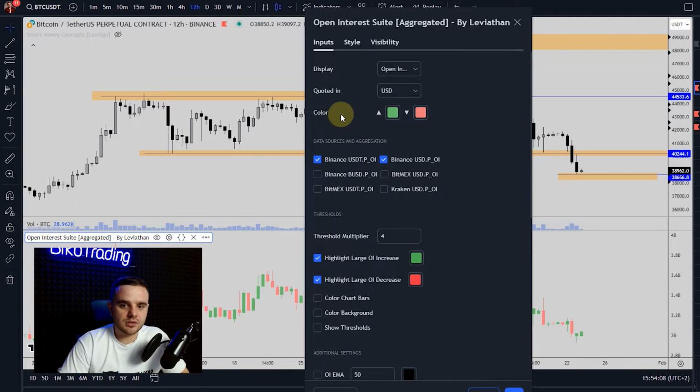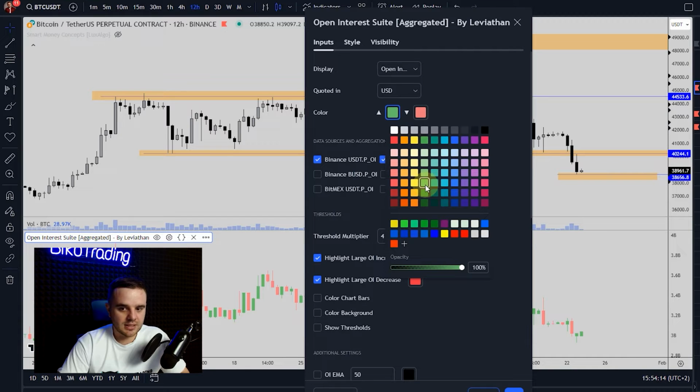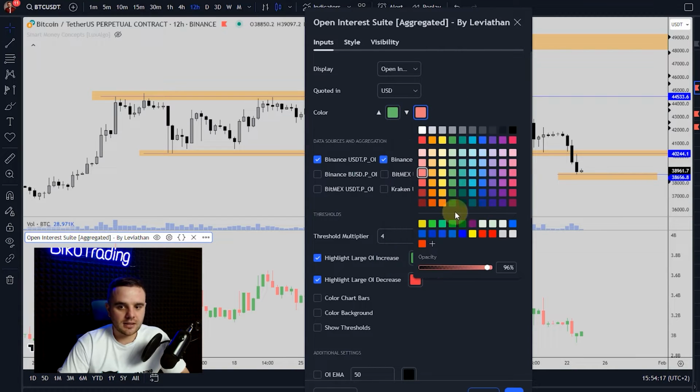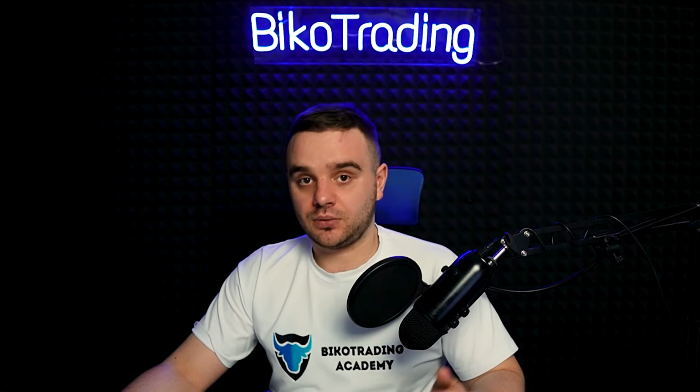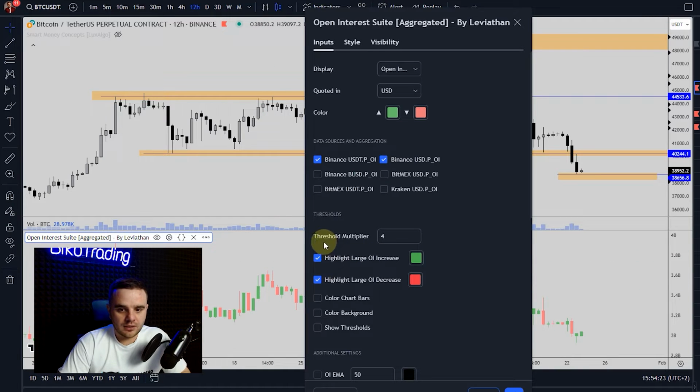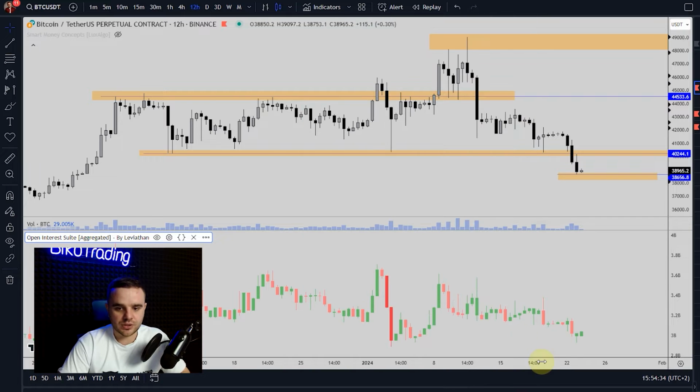Second, I use these colors. I use green for up and red for down. Slightly, as you can see, it is slightly green and slightly red for an up candle and for a down candle. Also here, do you see, we have a high large OI increase and high large OI decrease. And you can see that it is dark red and dark green. Why do I do this one?